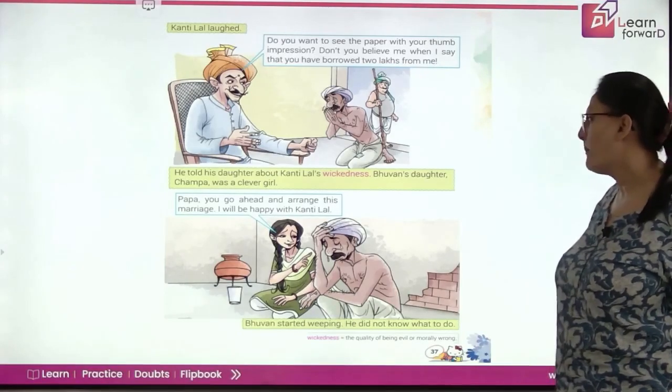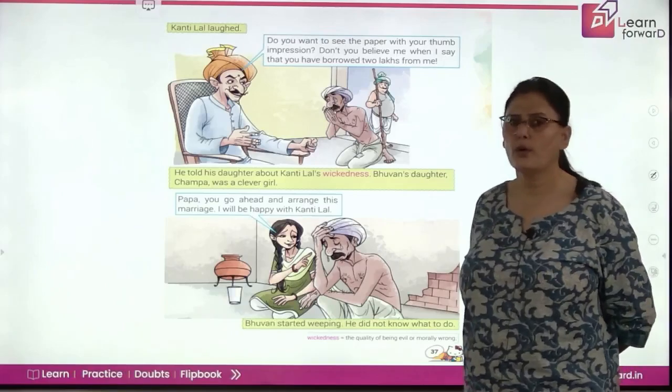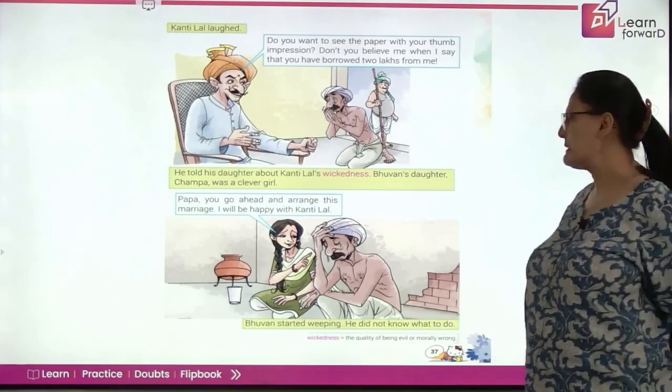Bhuvan's daughter Champa was a clever girl. So Bhuvan's daughter, Champa, was intelligent and clever.